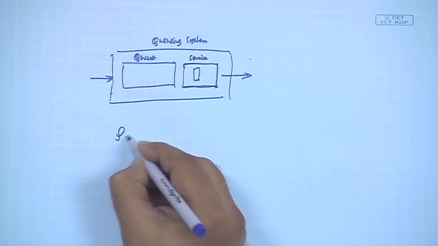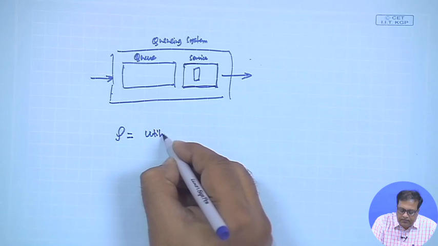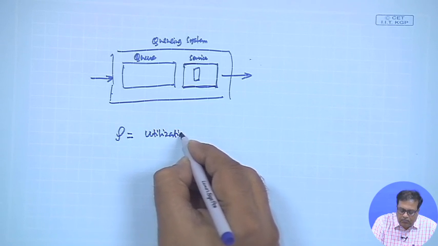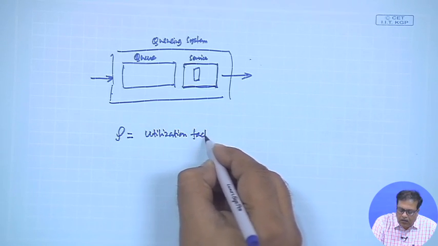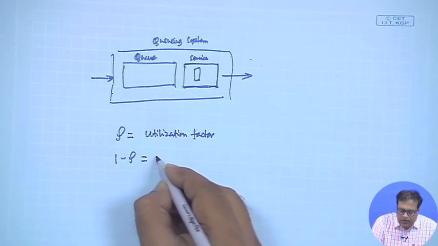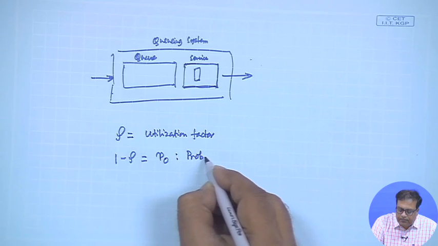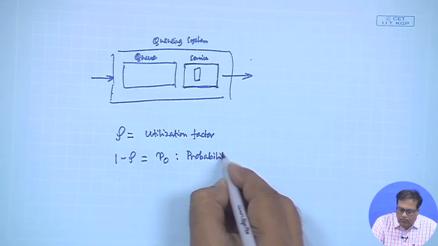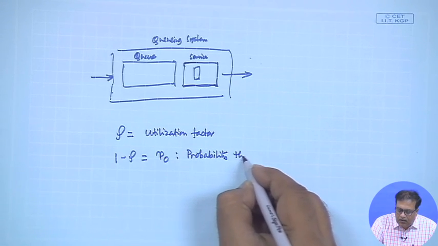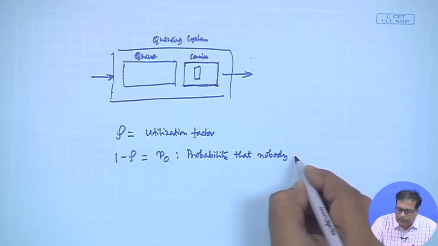Let us see that once again: rho is the utilization factor, and 1 minus rho is P0, that means the probability that nobody is in the system.